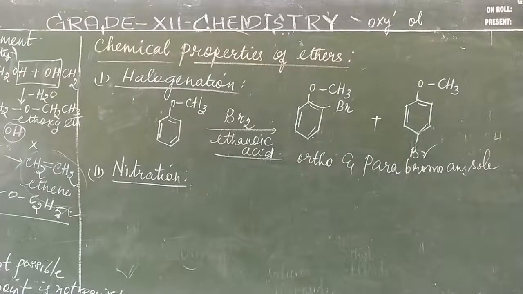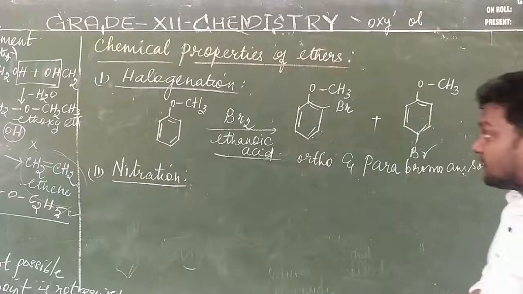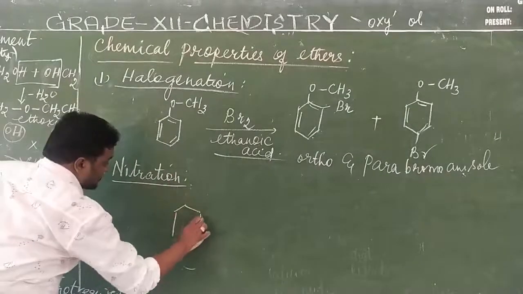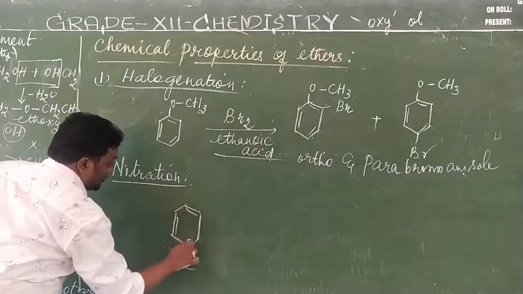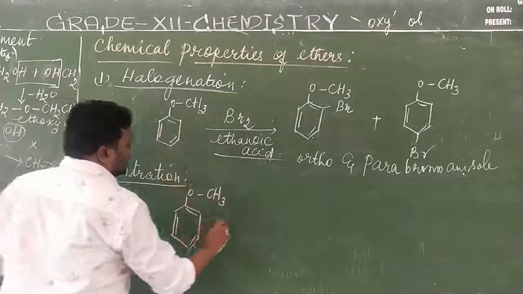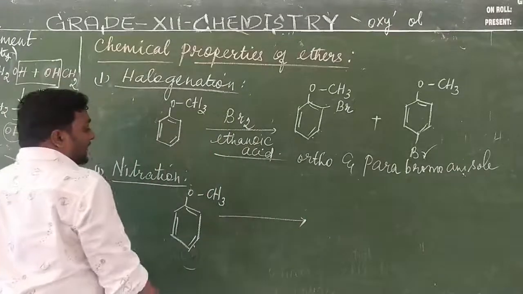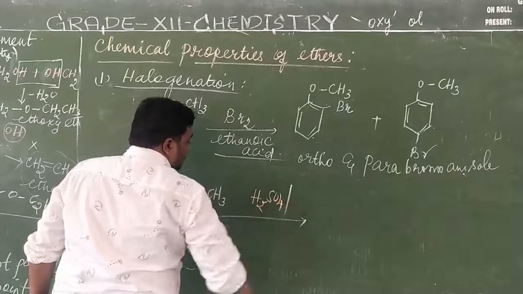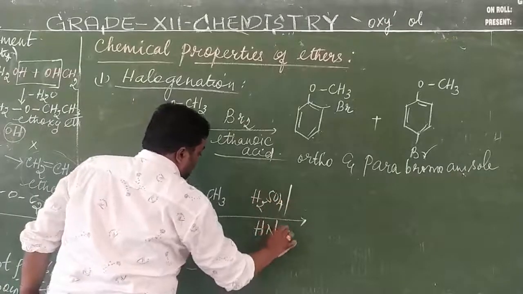So again for the nitration reaction, what do we have to do? We have to take this anisole and treat it with the nitrating mixture. So we take a reactant that is anisole, on treatment with the nitrating mixture, that is sulfuric acid mixed with nitric acid.